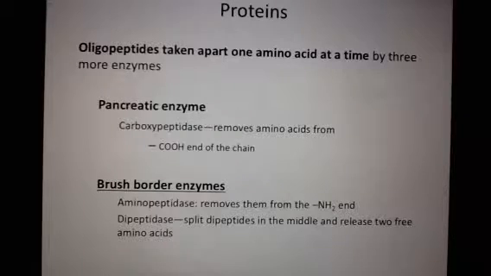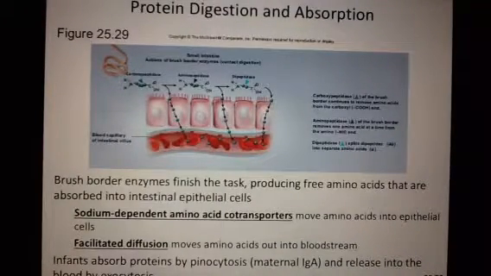Just realize that the protein digestion and absorption kind of goes in phases, and those amino acids are not absorbed until they are free amino acids or they're separated from the other amino acids that they were joined together with. So this shows you a picture of how the enzyme is breaking apart the peptide, and then once those amino acids are free, they are absorbed through the cells of the small intestine and then moved into the blood capillary. So again, those free amino acids, that means they're roaming around by themselves. They are not connected to a protein anymore.